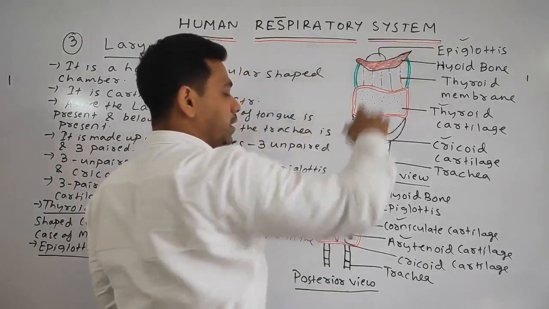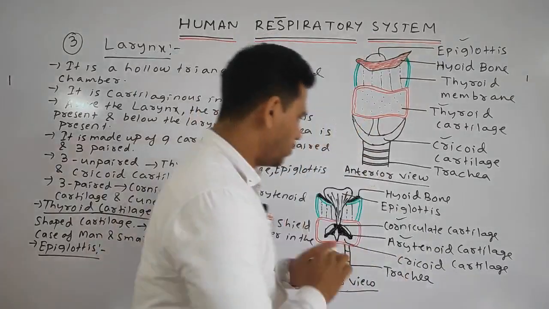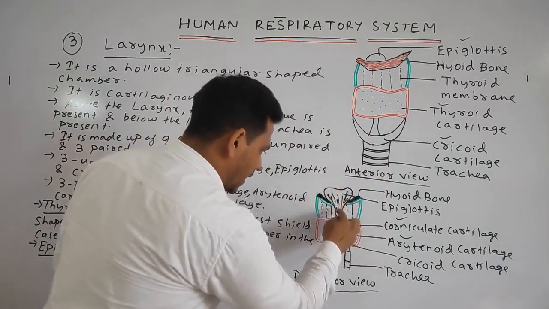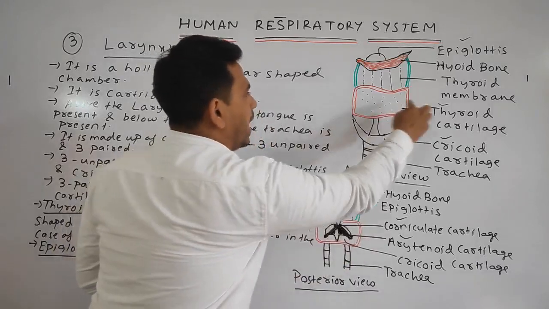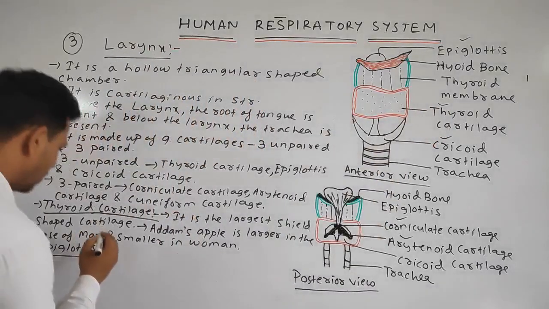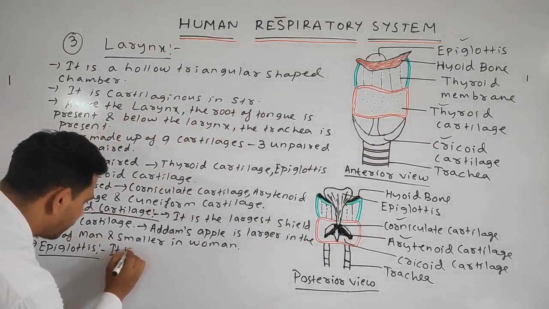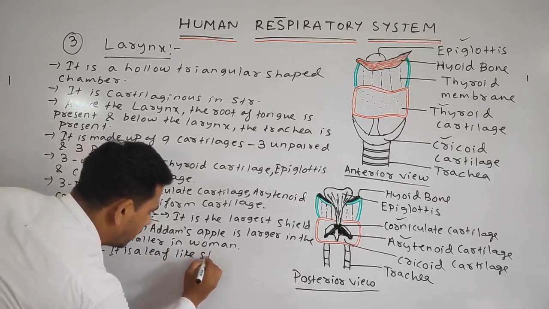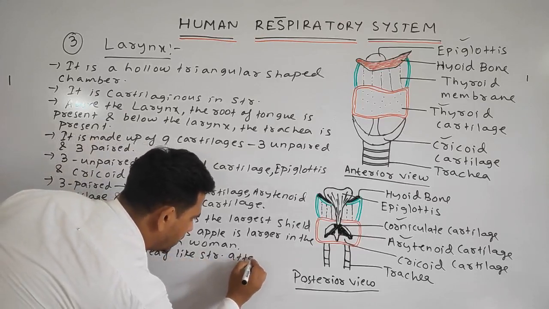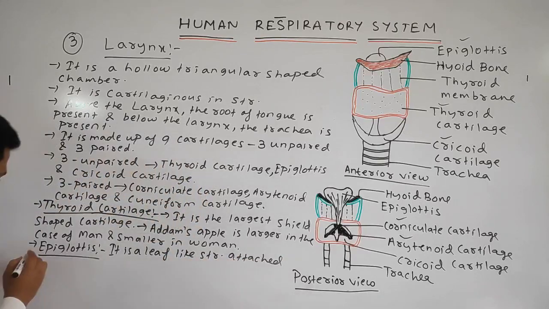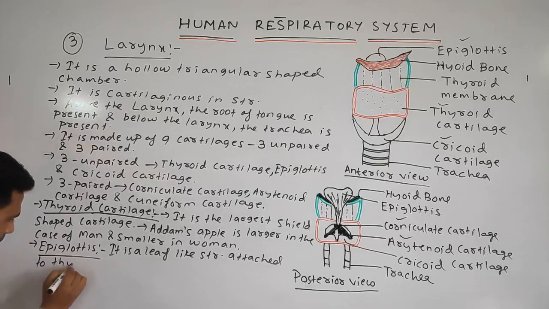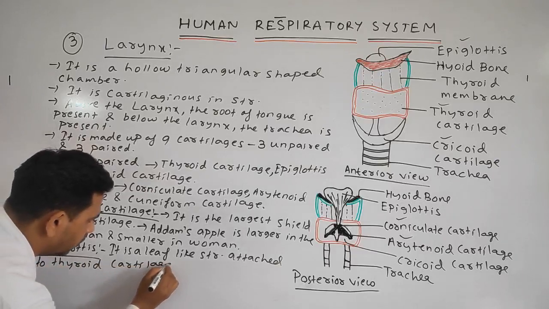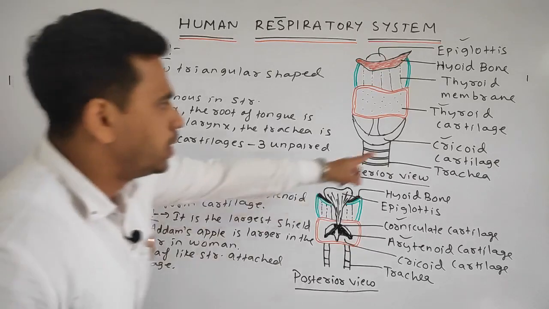This one is your epiglottis. As I said, it is the leaf-like structure attached to the thyroid cartilage. So we can write here, it is a leaf-like structure attached to thyroid cartilage.